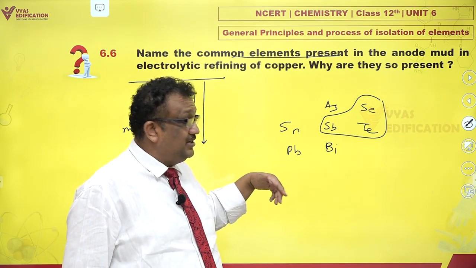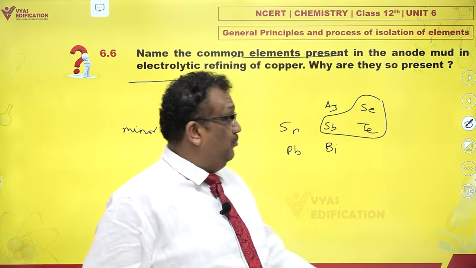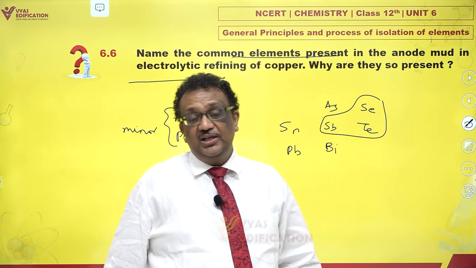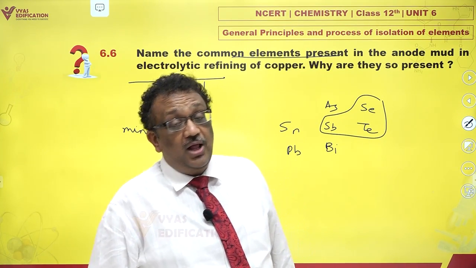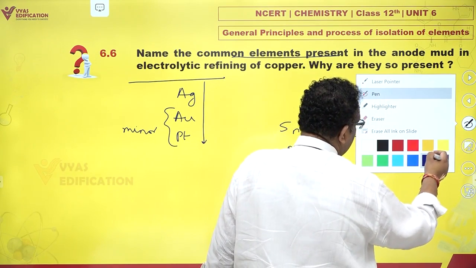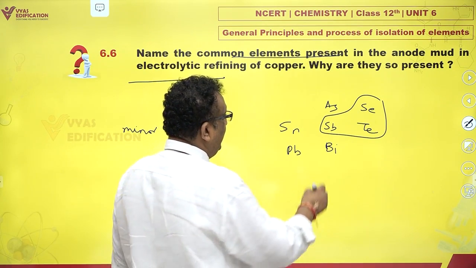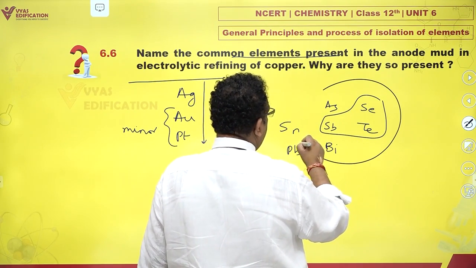They incidentally are oxidized in preference to copper. They are all of them more easily oxidizable as compared to copper. What happens to them? Invariably, see, the thing is, they are not the ones which can remain in the solution as ions very easily. So they sink to the bottom.